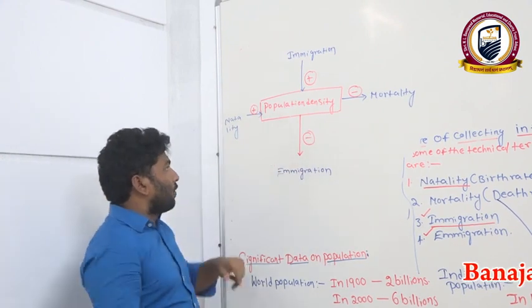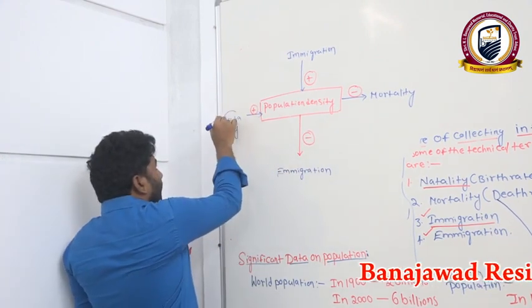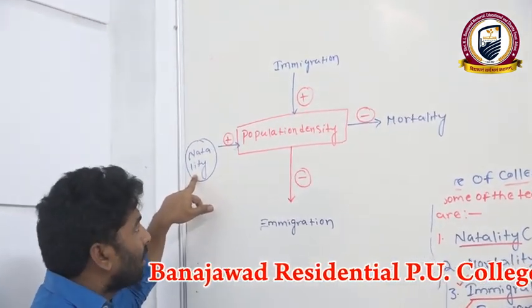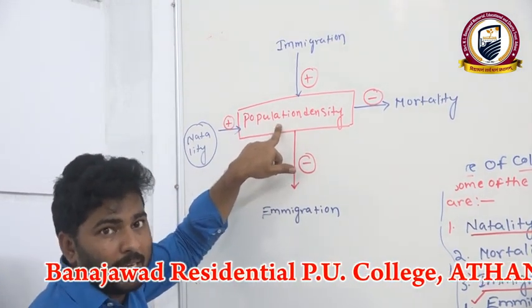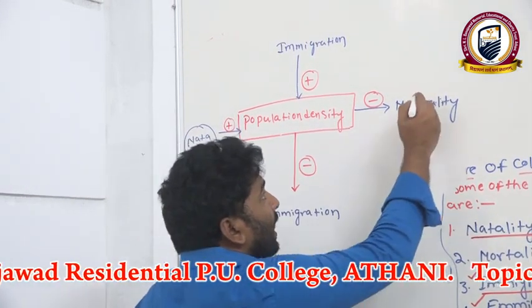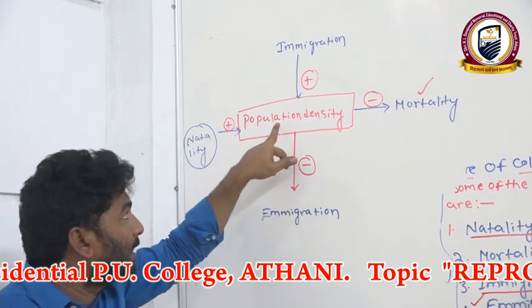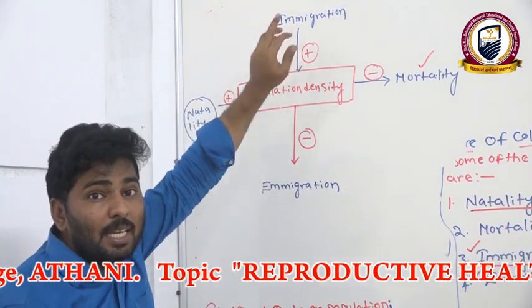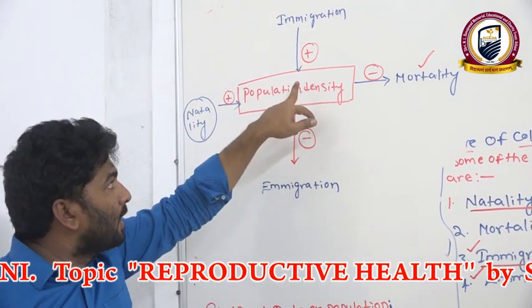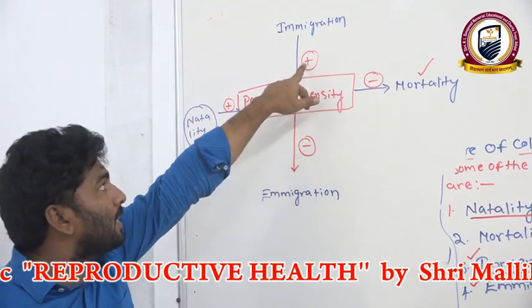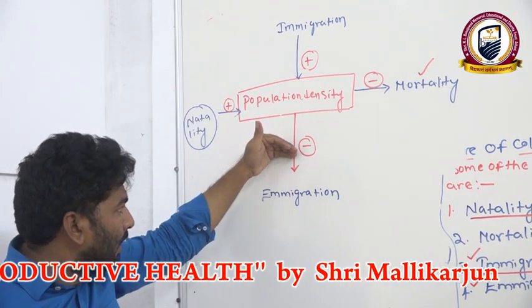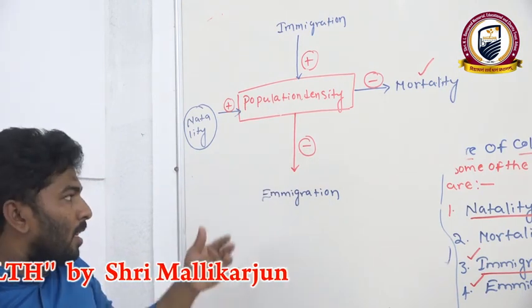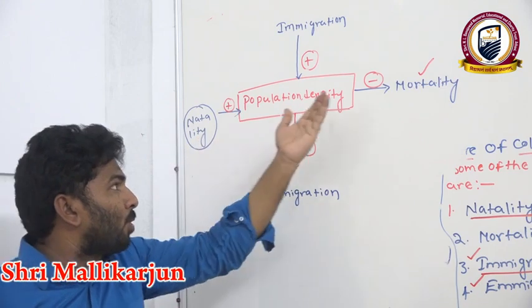Now we can see the first one: if natality increases, the population density automatically increases. If mortality increases, the population density is going to decrease. If immigration increases, the population density automatically increases, that indicates the plus mark. And if emigration increases, the population density is going to decrease. Already we discussed the natality definition and mortality definition.